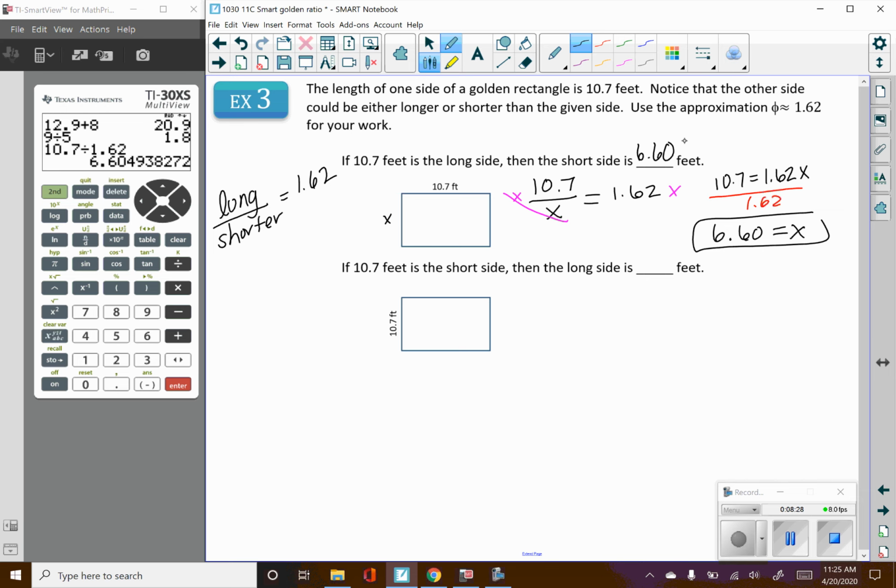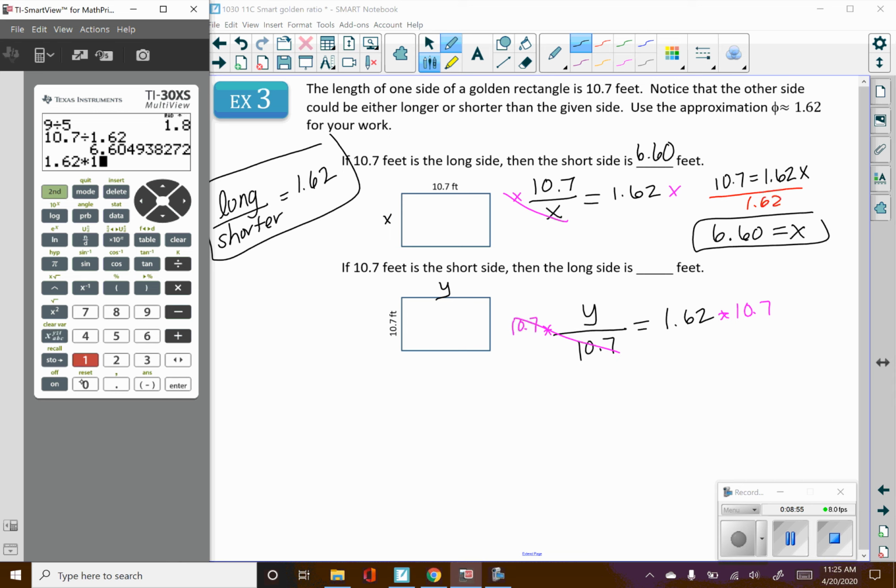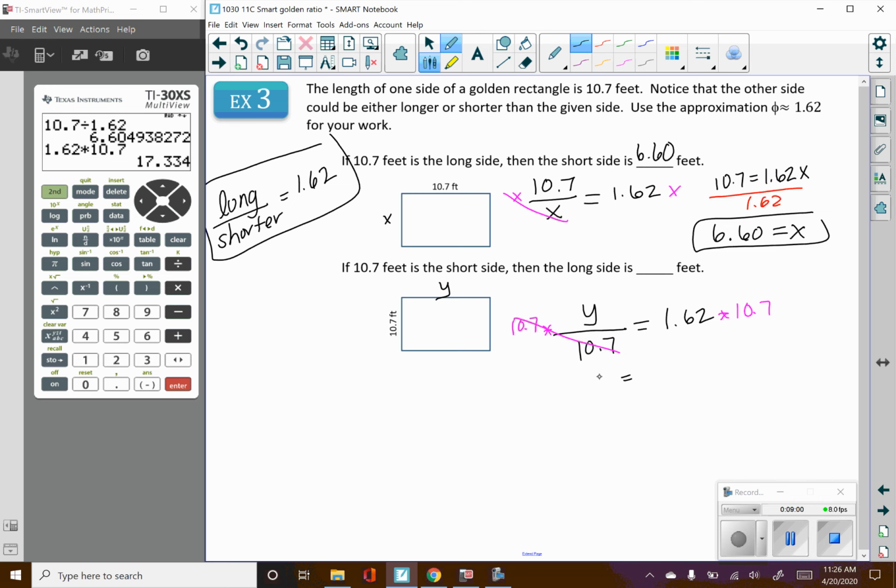So now we're going to switch and think about if 10.7 feet was the shorter side. I'm going to call the longer side y. So again, if we set up our little equation, the longer one divided by the shorter one has to equal 1.62. This one's actually a little bit easier to solve. We just need to multiply both sides of our equation by the denominator 10.7. That cancels out, and we can punch that into our calculator to get 17.33.